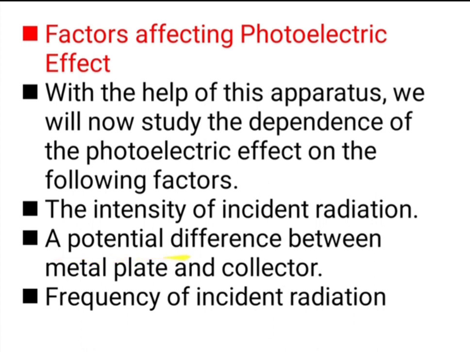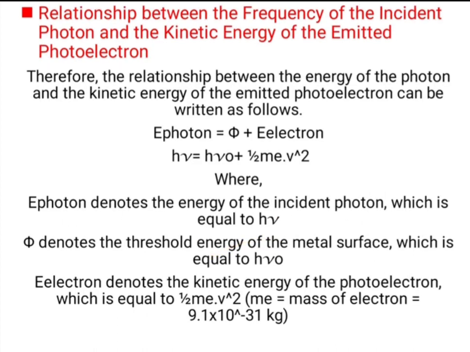Next is the potential difference between the metal plate and the collector plate, that is the potential difference between cathode and anode, and the frequency of the incident radiation. Means the photoelectric effect depends upon the intensity of the incident radiation, the frequency of the incident radiation, and the potential difference between cathode and anode, that is the metal plate and the collector plate.